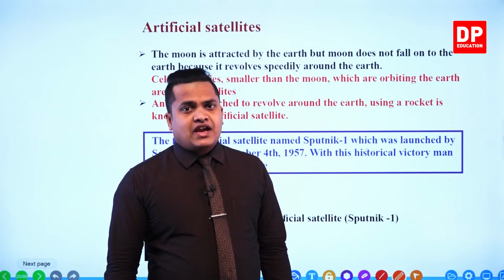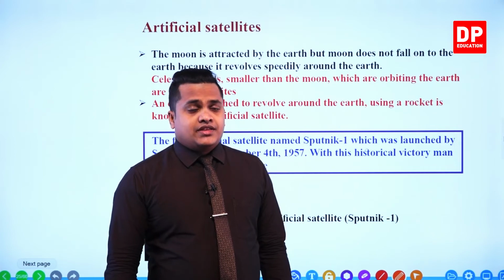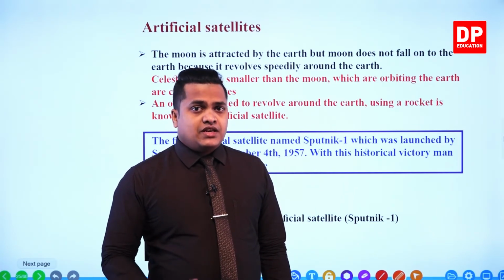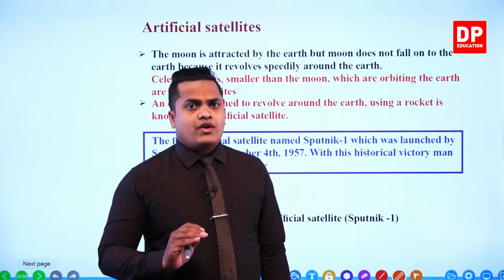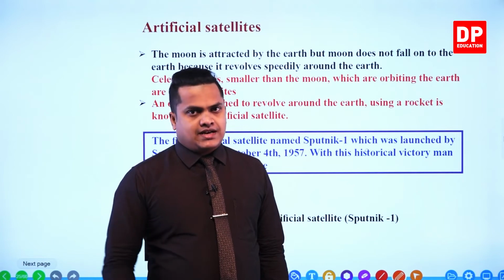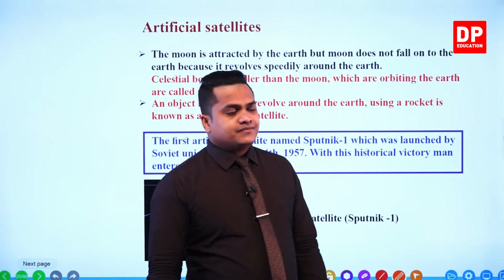So definitely we have to use a rocket in that case. These special machines, these special objects that are projected to space in order to revolve around our earth, are referred to as artificial satellites.